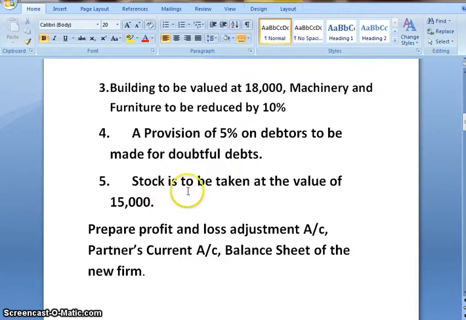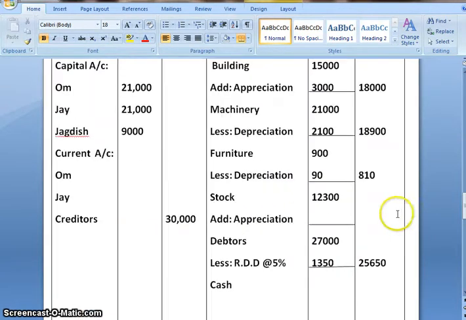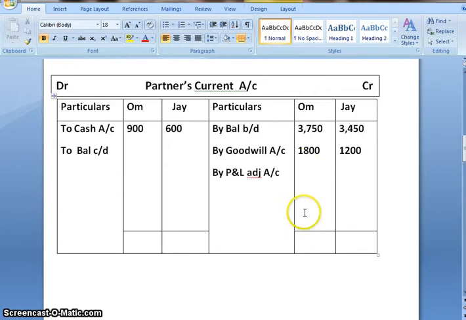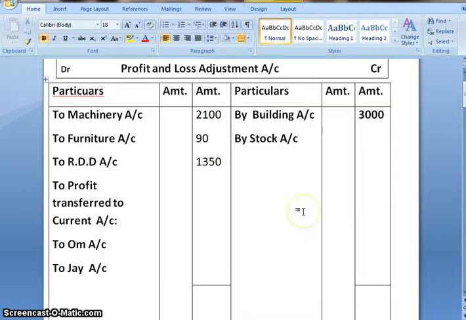Last adjustment, stock is to be taken at the value of 15,000. In the old balance sheet, the value of stock was 12,300 and now the value of stock is 15,000. So again there is appreciation in the value of stock by 2,700. So there is an increase in the value of assets. So the journal entry would be stock account debited to profit and loss adjustment account, and the increase amount being 2,700.